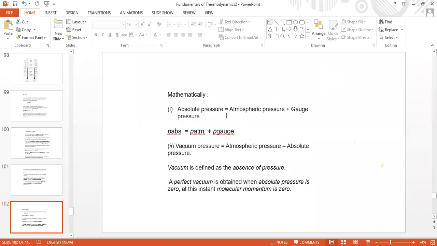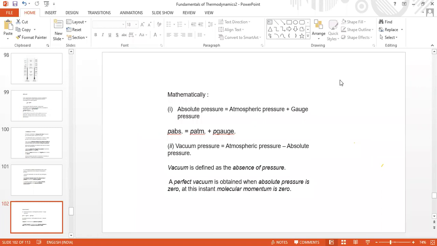That means atmospheric pressure shown by all the gauges is 0. All the gauges show atmospheric pressure as 0.